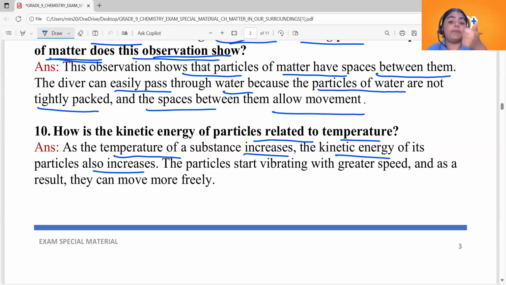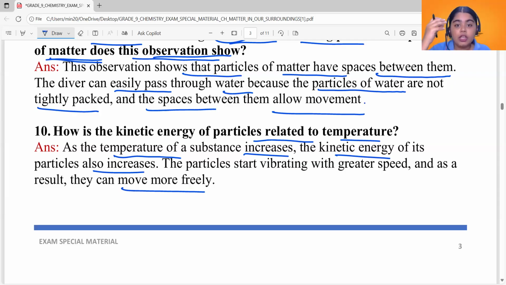Particles start vibrating with a greater speed. As a result, they can move freely. And this is the reason why they will get converted into different states as well. As they vibrate much more with much more temperature, much more kinetic energy, and they are vibrating faster, ultimately they will get converted into other states of matter.